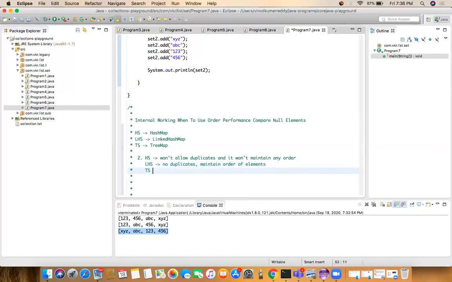Coming to the TreeSet, the TreeSet also won't allow the duplicates, no duplicates, and it will give the elements in sorting order.